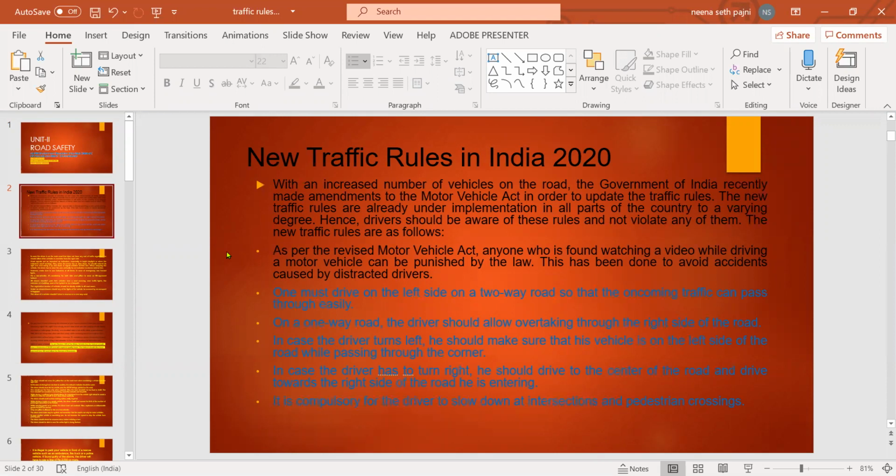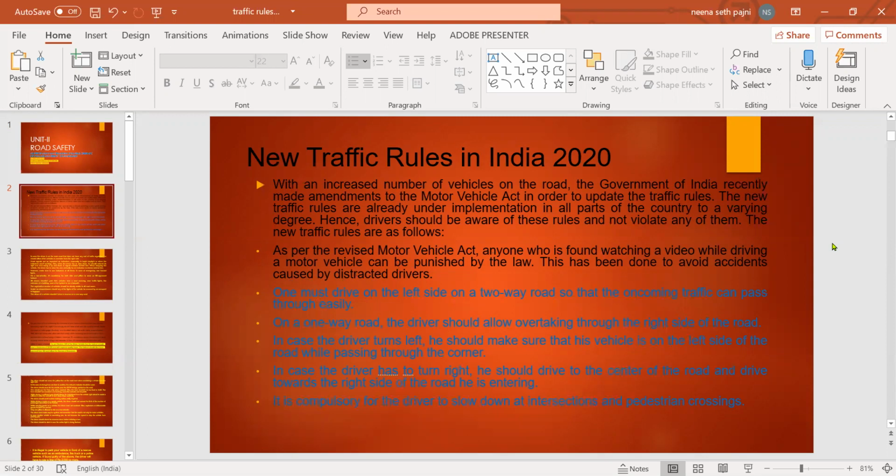As we all are aware, as the number of vehicles on the road increases, the government of India recently made amendments to the Motor Vehicle Act in order to update the traffic rules. Some of the rules we are already aware of, like one must drive on the left side on a two-way road so that the oncoming traffic can pass through easily. And on a one-way road, the driver should allow overtaking through the right side of the road only.